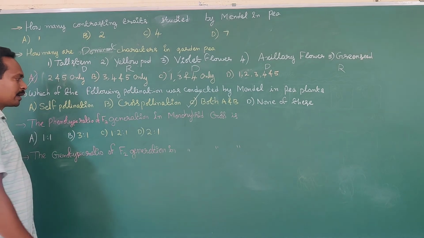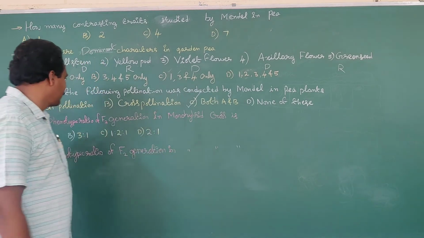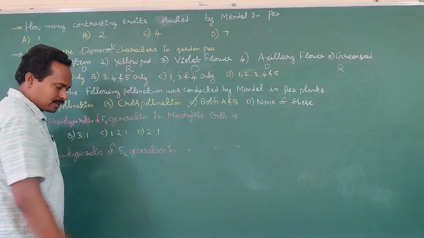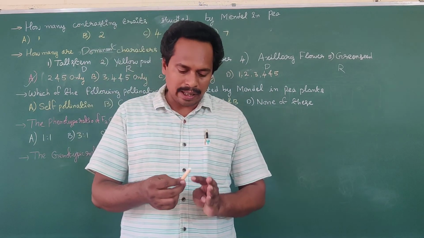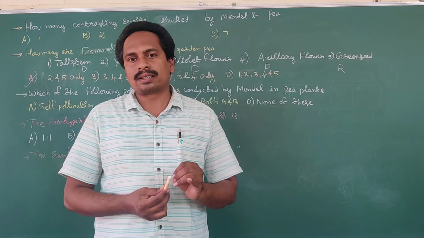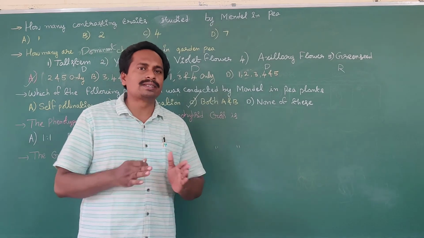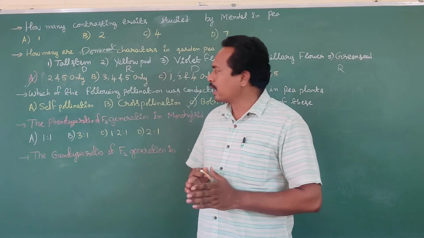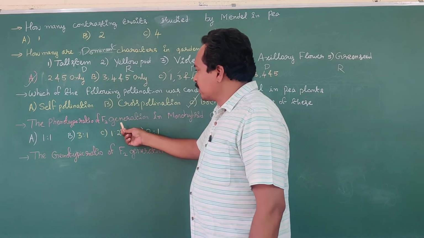The phenotypic ratio of F2 generation in monohybrid cross is. Mendel conducted monohybrid cross, dihybrid cross, trihybrid cross, tetrahybrid cross. Among those crosses, as per NCERT, the given crosses are monohybrid and dihybrid crosses. Detailed information. Okay, then what is the question?